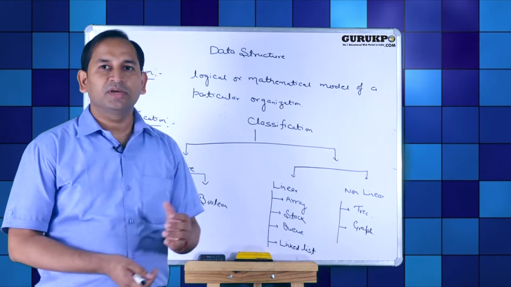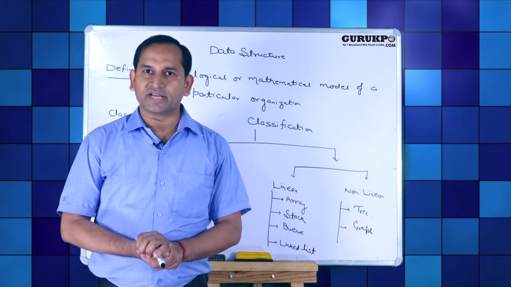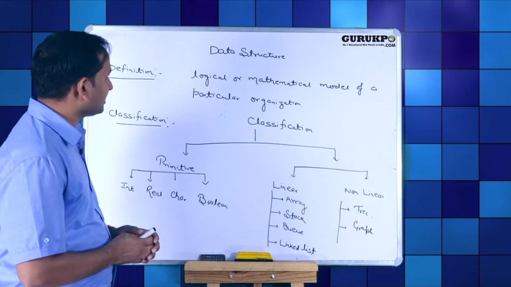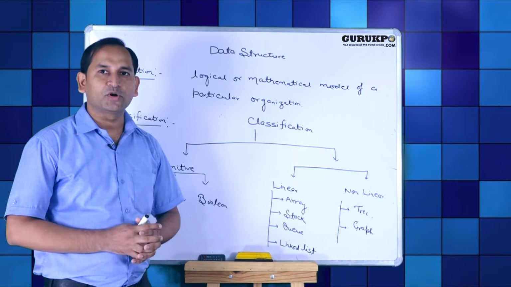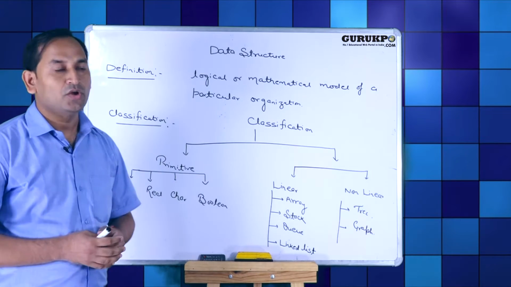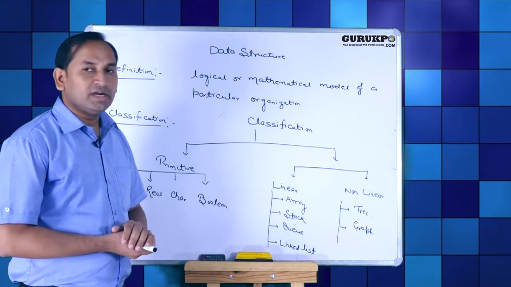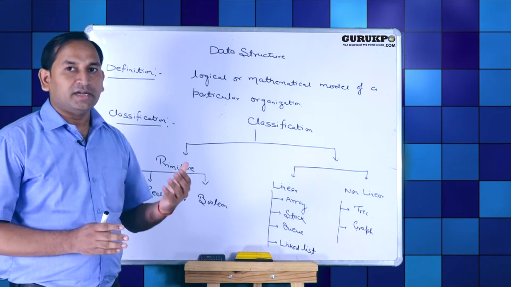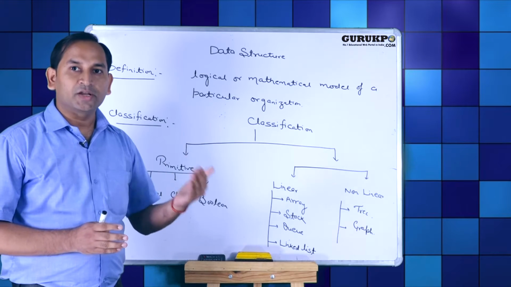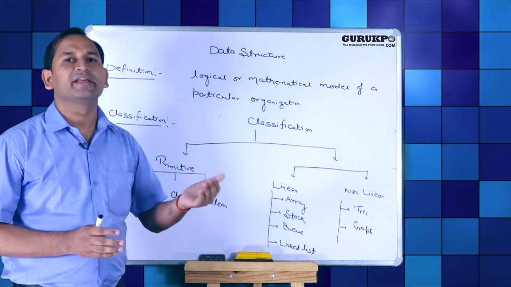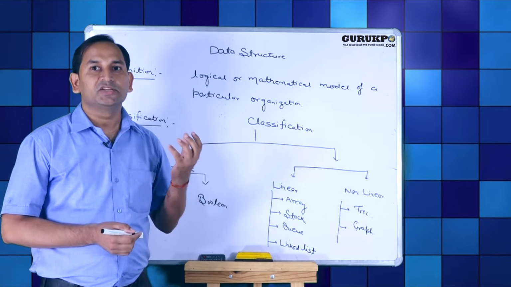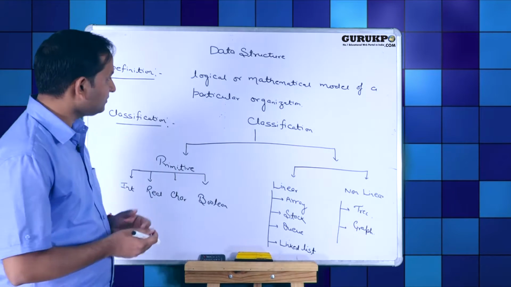Data structure is one of the most popular subjects of computer science engineering and computer science applications. As the name suggests, a logical or mathematical model of a particular organization of data is called data structure. In an organization, data may be arranged in ascending order, descending order, or alphabetical order. So, a logical or mathematical arrangement of data is always called data structure.